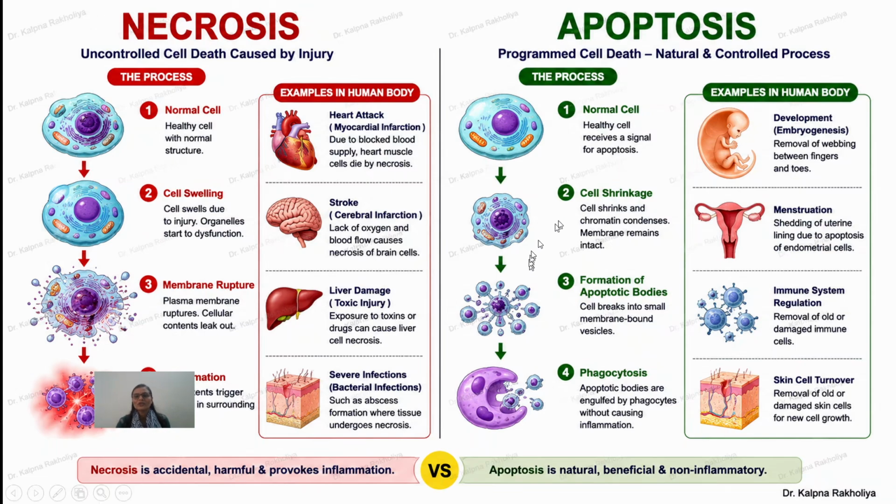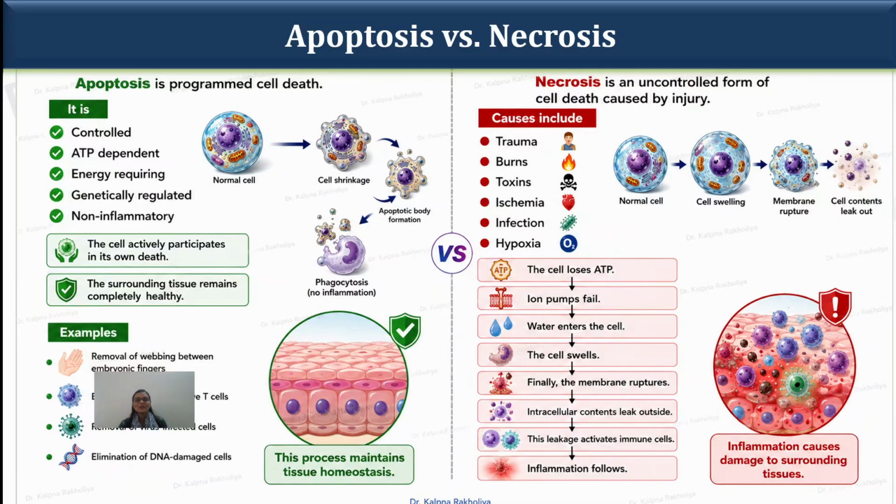First, the cell shrinks. Second, chromatin condensation occurs and small apoptotic bodies form. These apoptotic bodies are membrane bound, so there is no chance of cytoplasmic leakage. Once the apoptotic bodies form, macrophages are activated and engulf them, so no inflammation occurs. This is the main difference between necrosis and apoptosis.